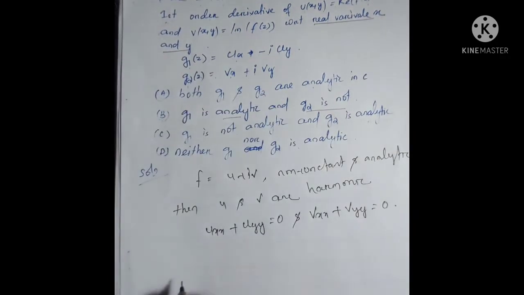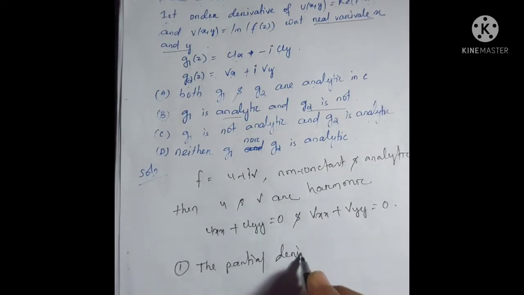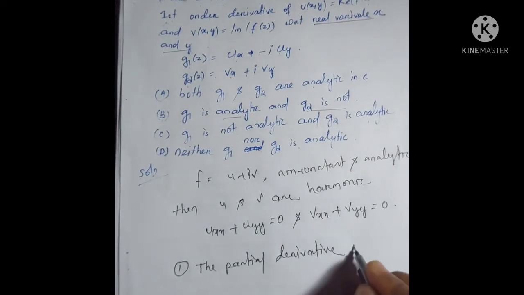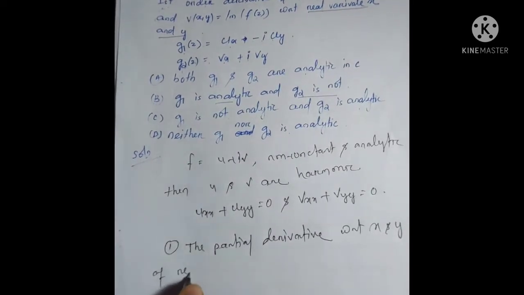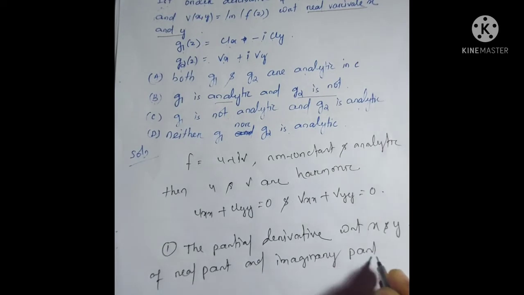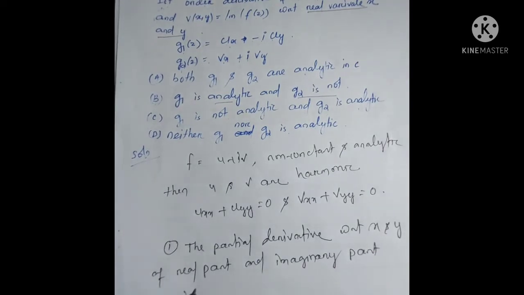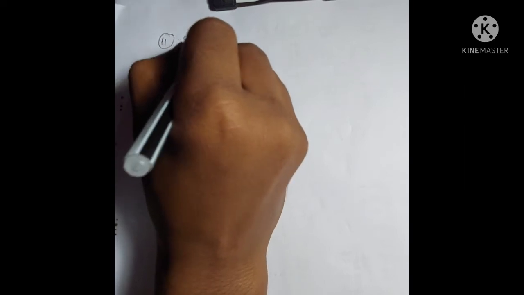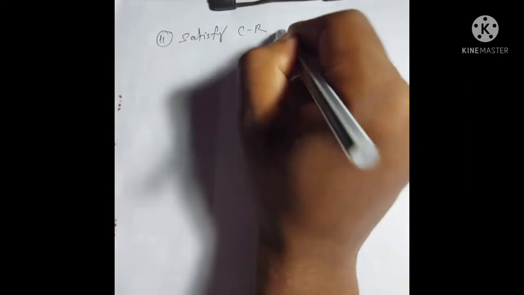For analyticity, we have to check that the partial derivatives with respect to x and y of the real part and imaginary part exist and are continuous, and condition 2, that they satisfy the Cauchy-Riemann equations or not.